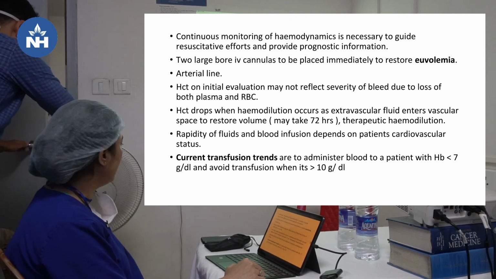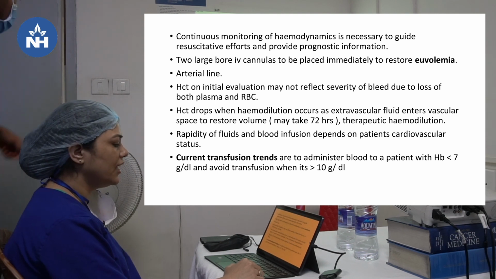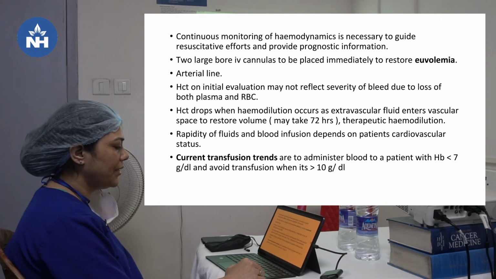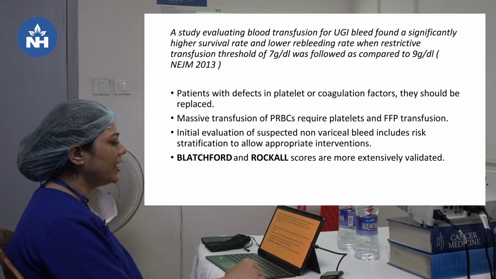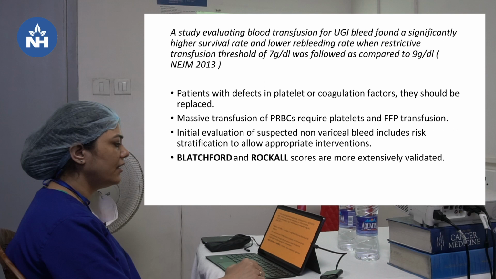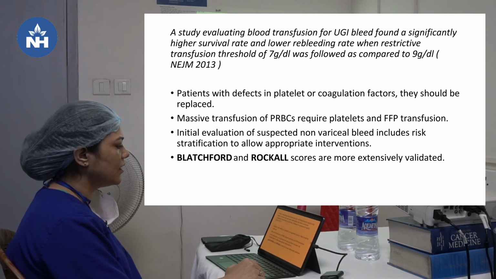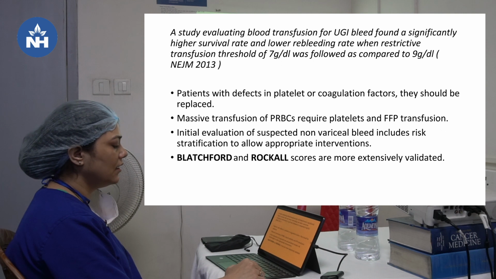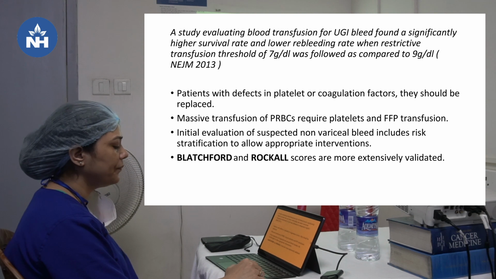Current transfusion trends are to administer blood to a patient with hemoglobin of less than 7 gram per dl and avoid transfusion when it is more than 10 gram per dl. A study evaluating blood transfusion for upper GI bleed found a significantly higher survival rate and lower rebleeding rate when a restrictive transfusion threshold of 7 gram per dl was followed as compared to 9 gram per dl. The study was done in 2013. Patients with defects in platelets and coagulation factors have to be kept in mind, as they have to be replaced. If the patient is requiring massive transfusion of PRBCs, we have to replace platelets and FFP accordingly.